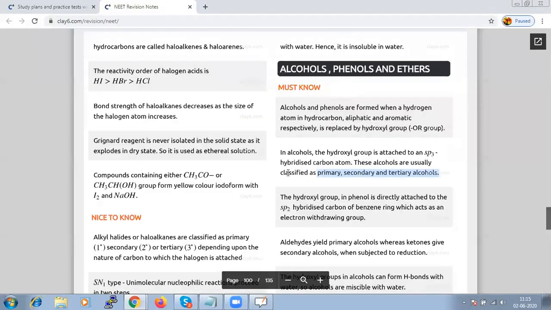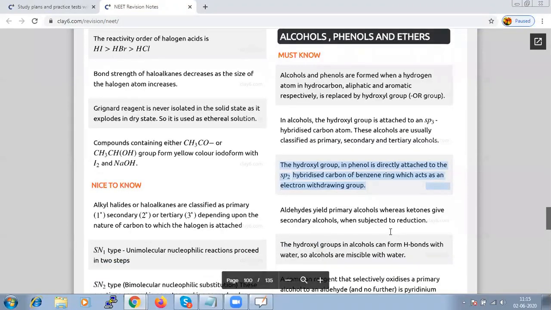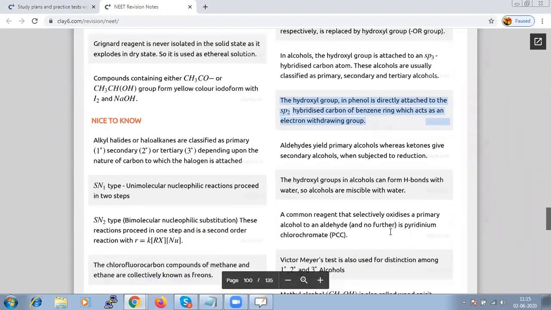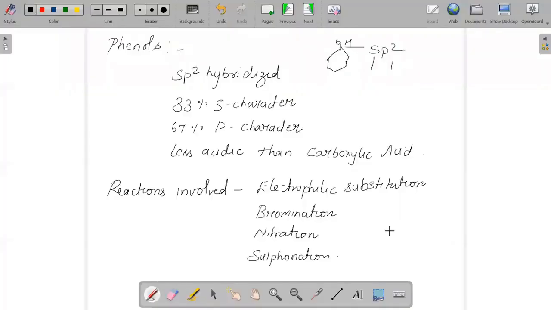So the hydroxyl group in phenol is directly attached to the sp2 hybridized carbon of the benzene ring, and that will act as an electron withdrawing group. When we say electron withdrawing group, it means the electron density on oxygen will decrease and the polarity of the OH bond will increase, and hydrogen cannot be easily removed.